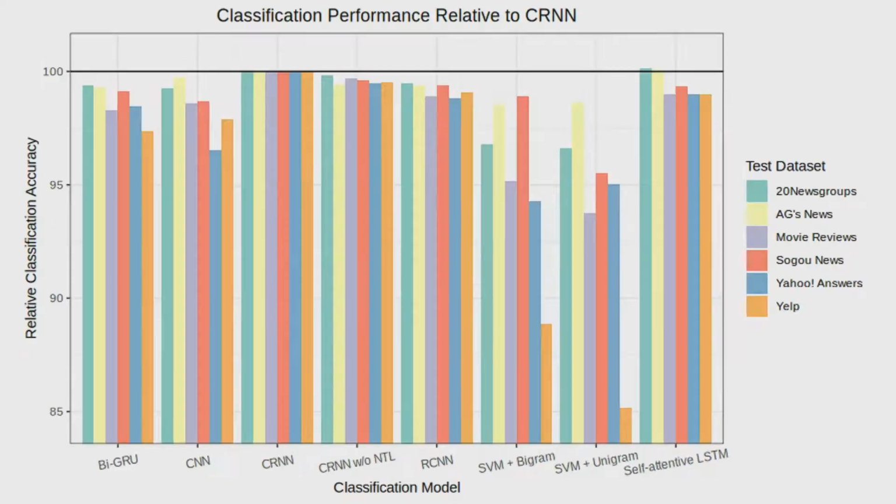In this chart, we see the classification accuracy of each model on each of the 6 benchmark datasets. The performance of each model was scaled relative to the CRNN model for easier comparison purposes. We can see that the CRNN model, on average, was the best performing model, and in fact the only model which performed better than the CRNN model was the self-attentive LSTM, and that was only on 2 of the 6 datasets.